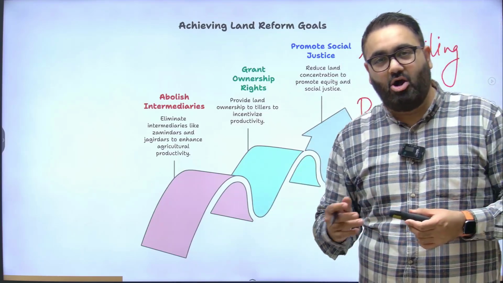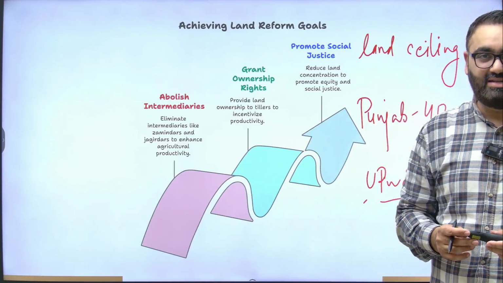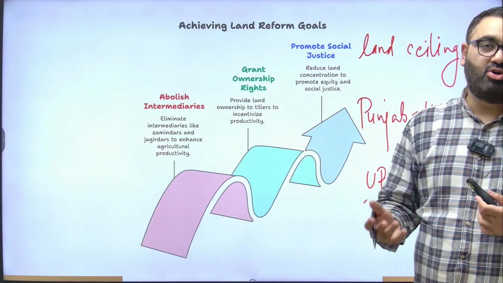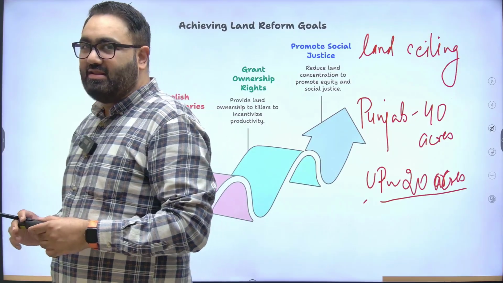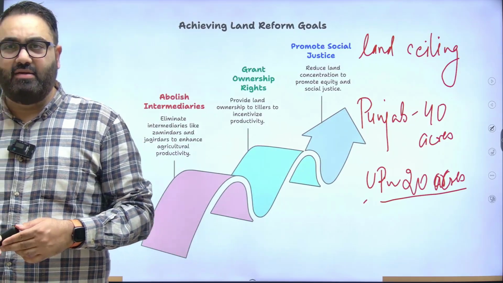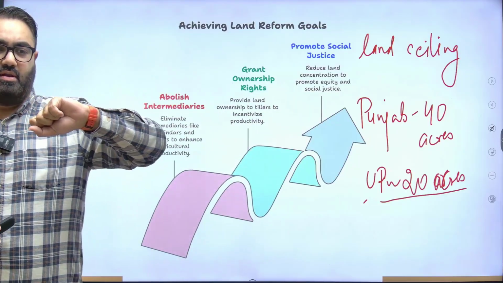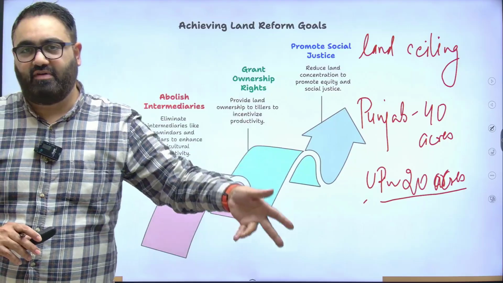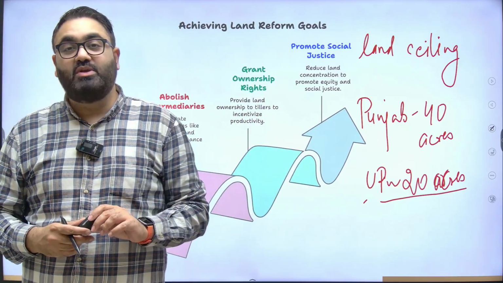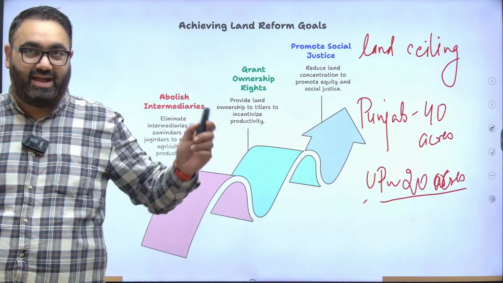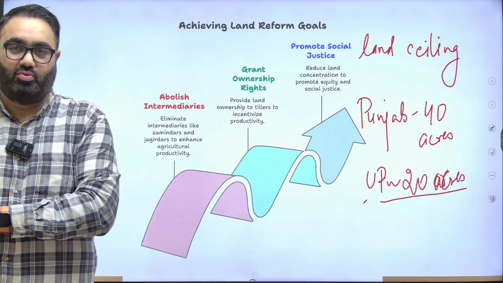Now, see, when the government says, I will take away your excess land, no one will be happy to give away their land to the government, right? It's your own hard earned property. Why would you want to give it away? What happened here was, when the government said, we'll take away your land, people were smart. They started transferring land to someone else's name. Let's say husbands would transfer the land to their wife, or to their children, and so on and so forth. So the government had to be smart. The government said, okay, we'll put a limit on the entire family. But this was something that the government of India started to do.